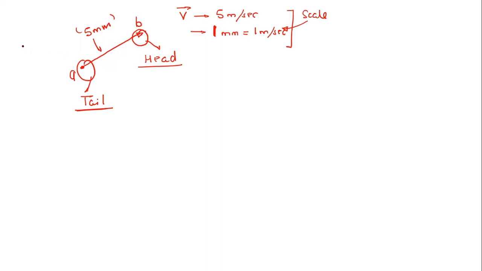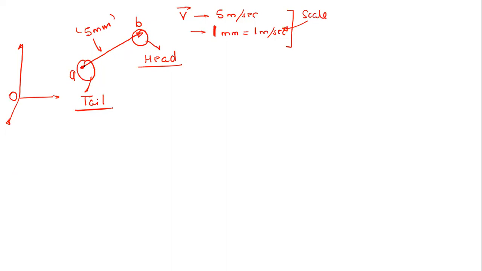See, now what I have actually done is I am representing the velocity of point A and B with respect to an origin, right? So now what is this AB vector? Can anyone tell what is this AB vector? Is it absolute or relative? Absolute. Right? So think about it again.